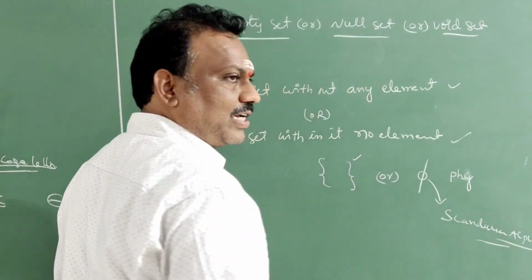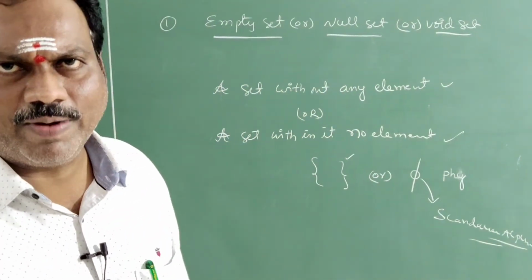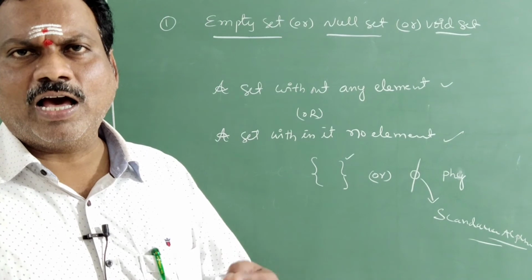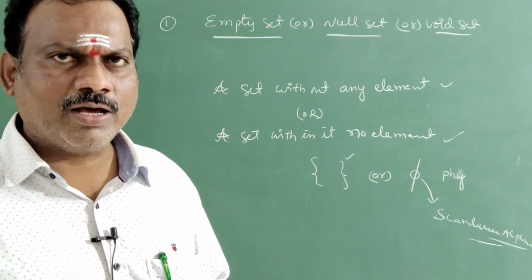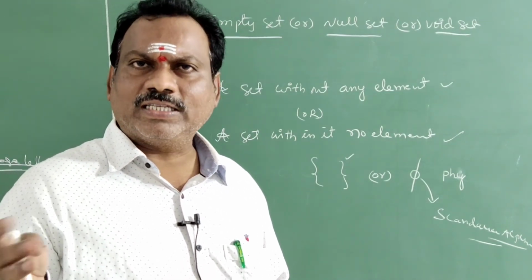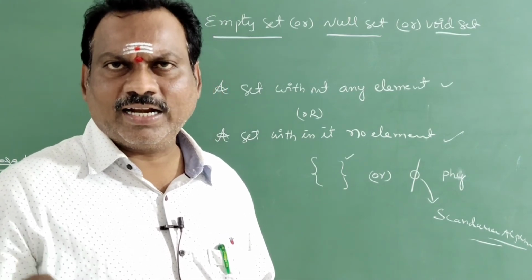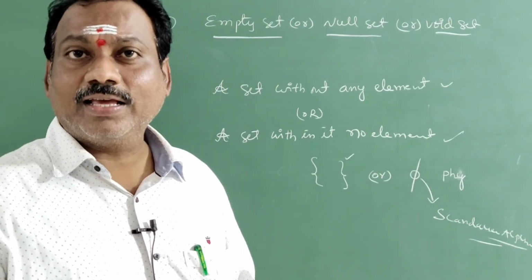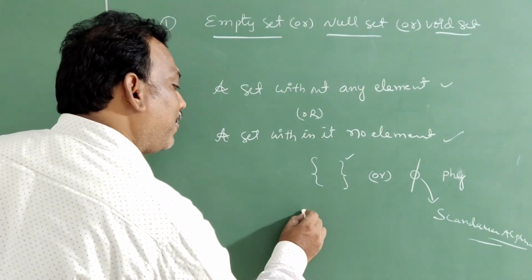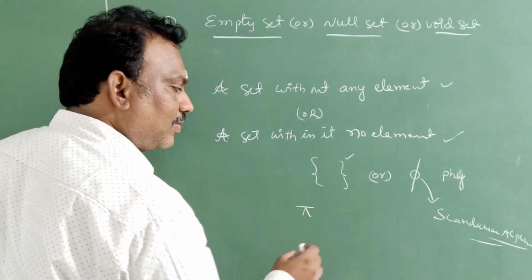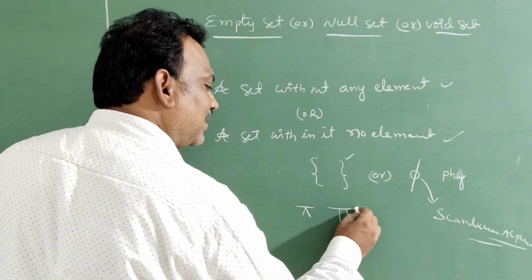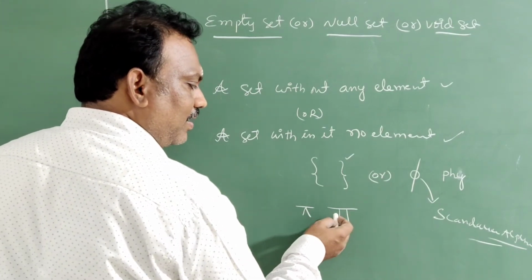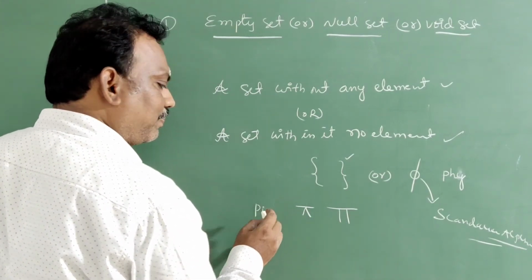Now, like English alphabets, we have the Scandinavian alphabets. What are those? Alpha, beta, gamma, rho, xi, theta, pi, phi. We will see these in the lower classes' textbooks.